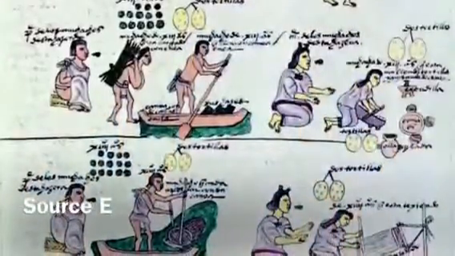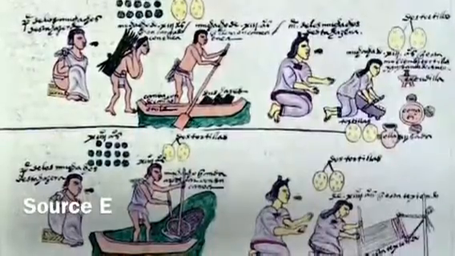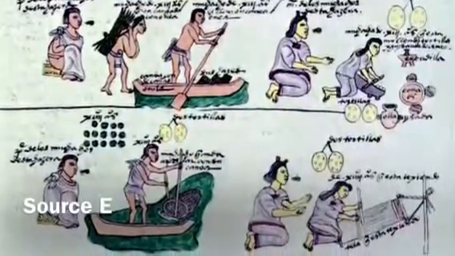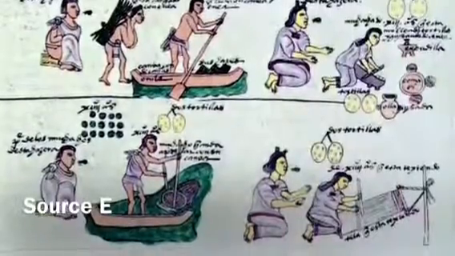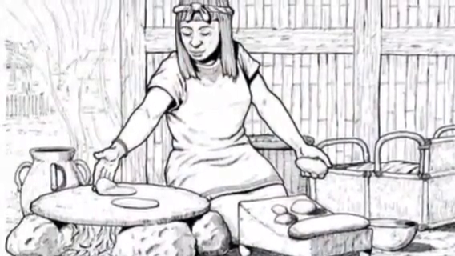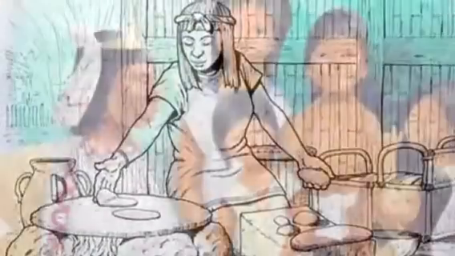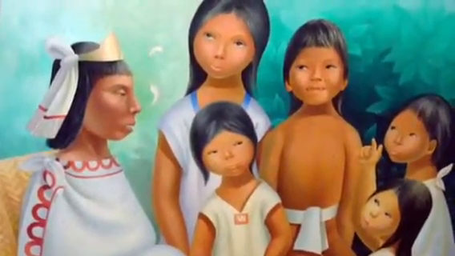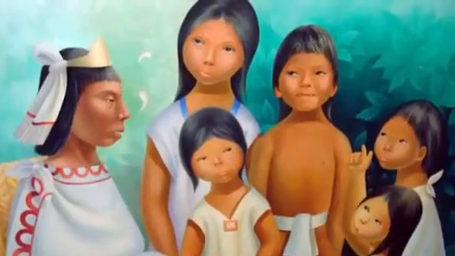Source E is codices, written by Spanish explorers in the 16th century to provide information about Aztec life back to the Spanish people. These codices specifically show the meal ration of 2 tortillas. This specific illustration shows us that each commoner got an equal organized ration. Source E also illustrates 3 teenagers doing jobs for their parents. This reveals to us that children had to work at an early stage.